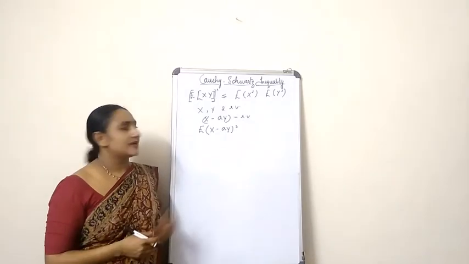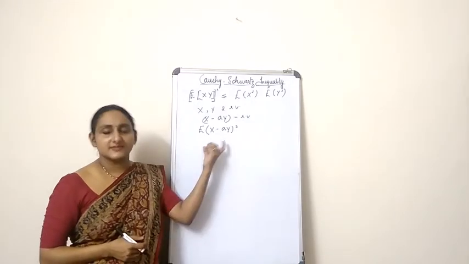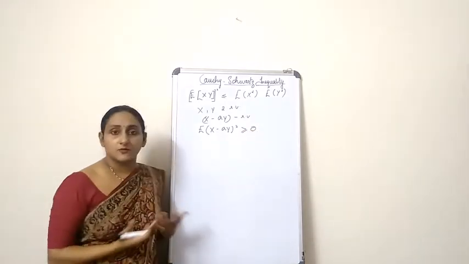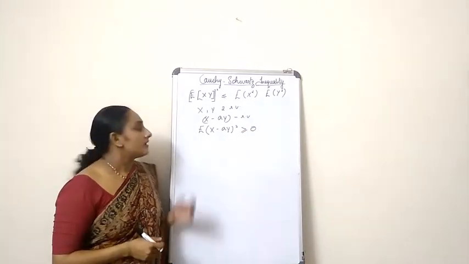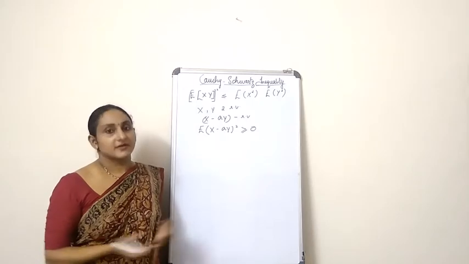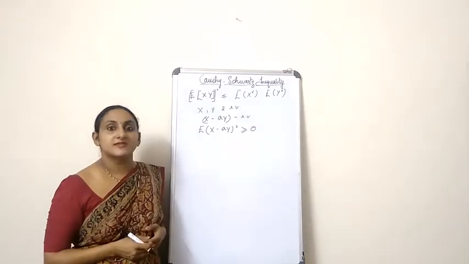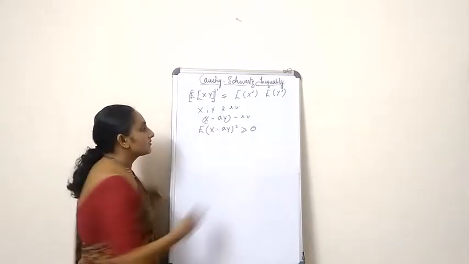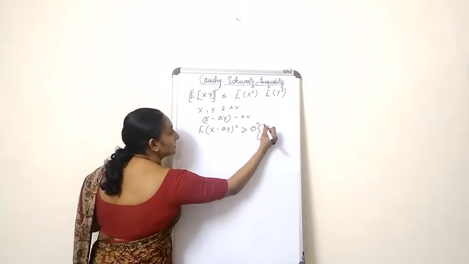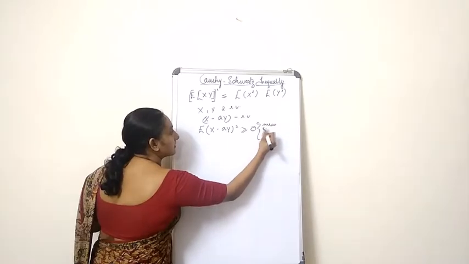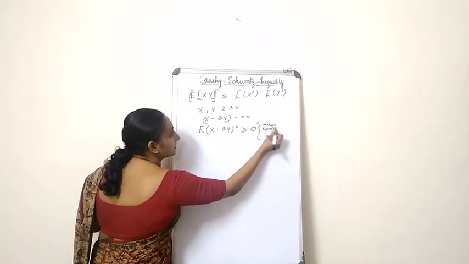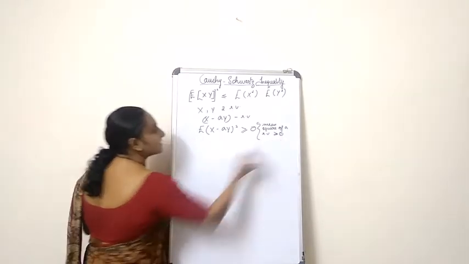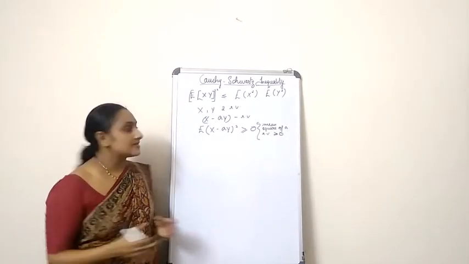Now it's clear that this term is always greater than or equal to 0. And why? Because the mean square of a random variable is always greater than or equal to 0. That you have studied earlier when you studied your basic statistics, right?